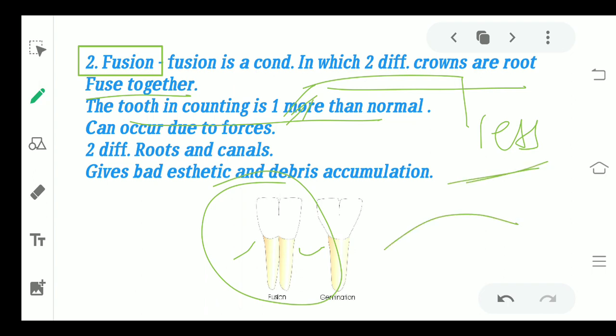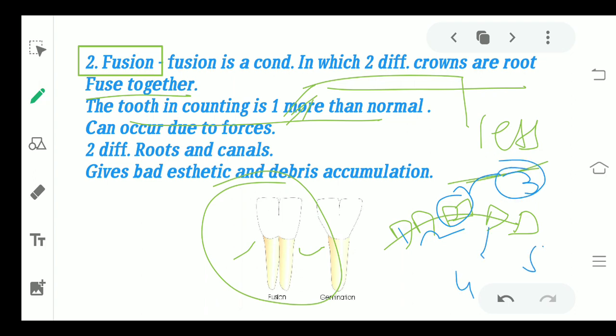For example, this is your jaw and you have various teeth, and here two teeth are fused together. So when you try to count this particular dentition, it will be something like 1, 2. You will be counting this as one whole. But they are two different teeth now, and you are counting them as one only. So 3, 4, 5. So actually there are 6 teeth in this arch, but you counted them as 5 because you are counting this particular one as one single entity.